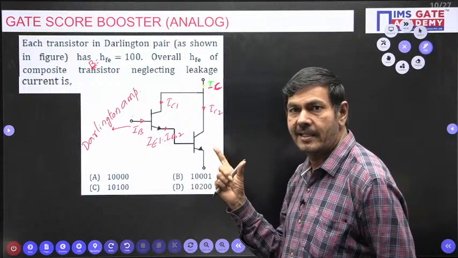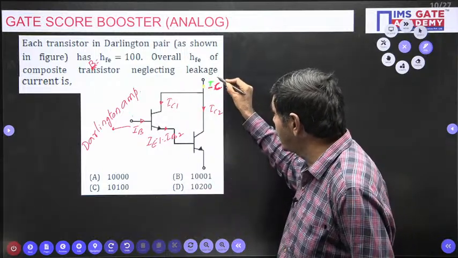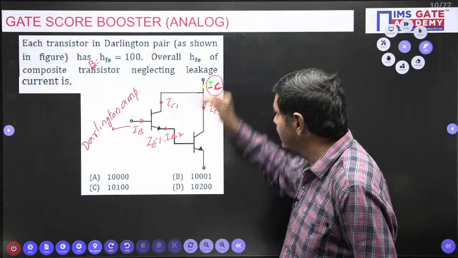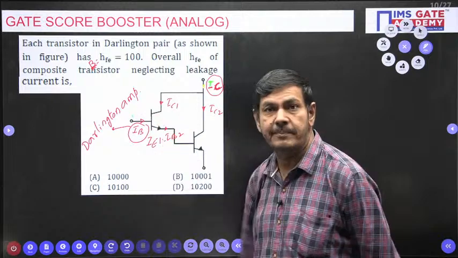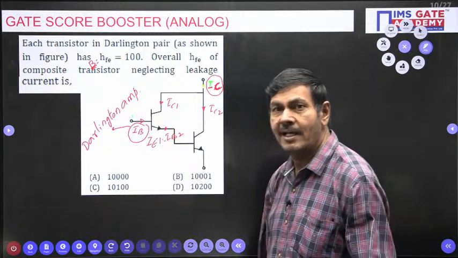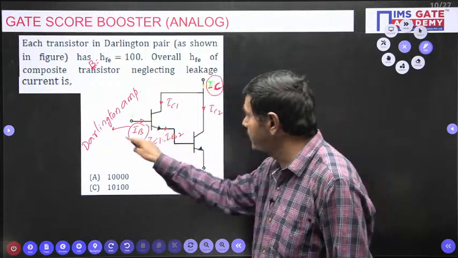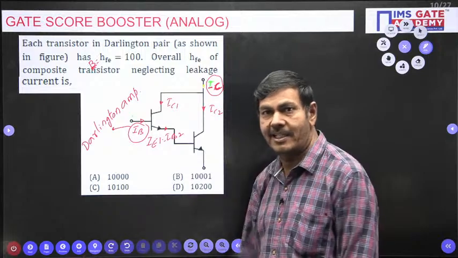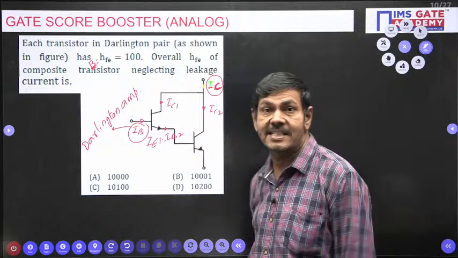Overall gain I want now. Overall gain means total collector current divided by the total base current. That ratio can be taken as the overall current gain only. Then I can get the overall HFE of the composite transistor only here now.